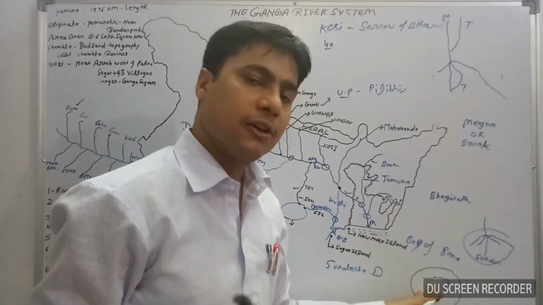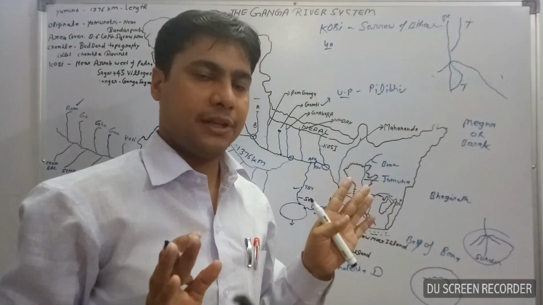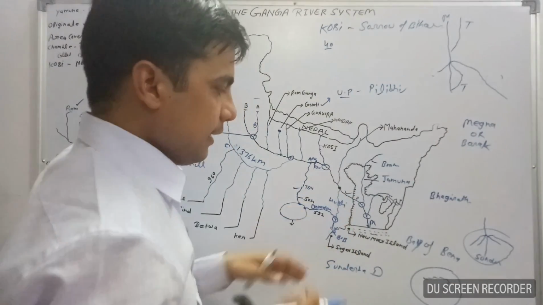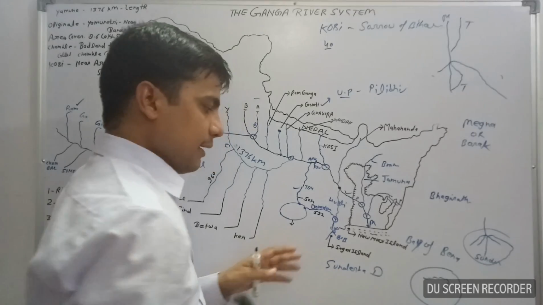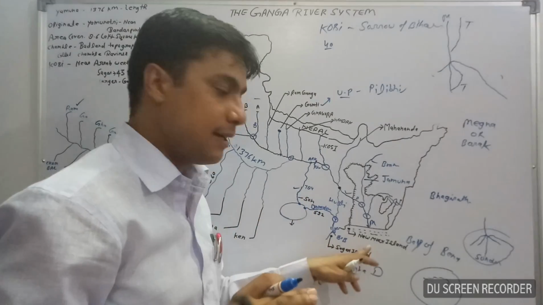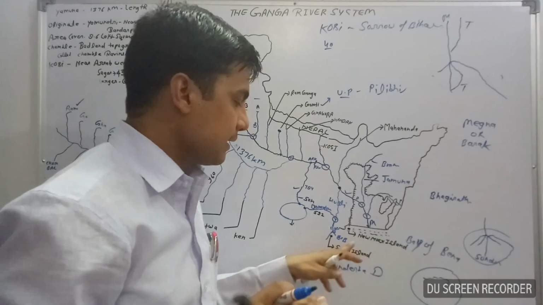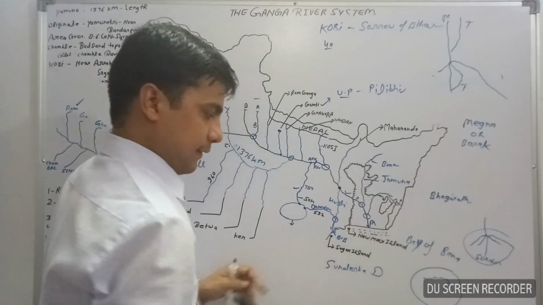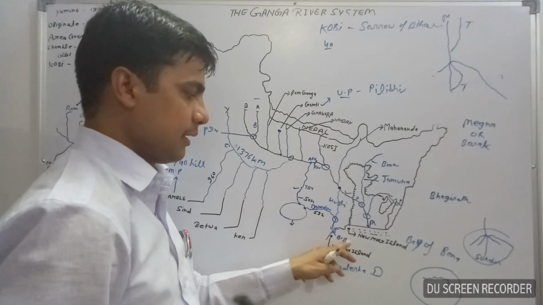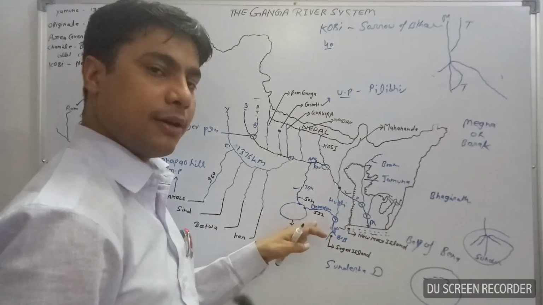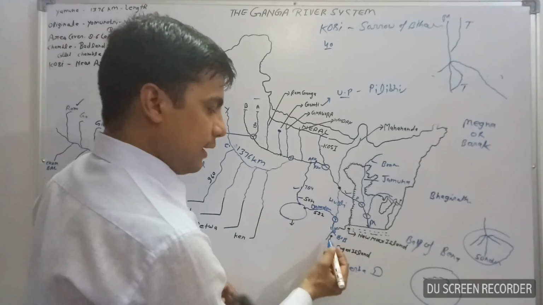Mostly Sundri trees are found in the deltaic region. They will always be found in the deltaic region. Now, in the Bay of Bengal there are two most important islands. One of them is Sagar Island and the second is New Moore Island. Sagar Island is found in the southern part of Kolkata, in the Bay of Bengal, and it is dominated by India. It is completely in the hands of India.